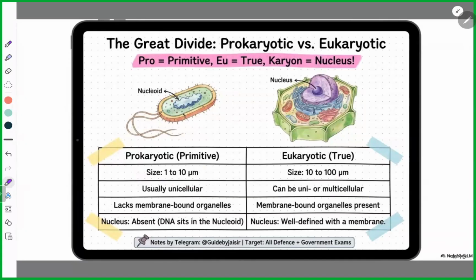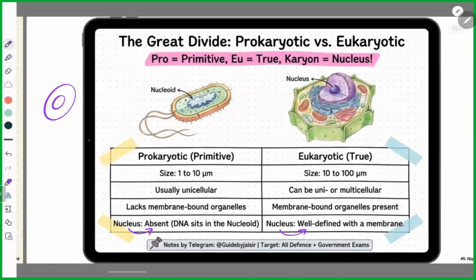Then, these prokaryotic cells are primitive and do not have a nucleus. Remember, they do not have a nucleus. Now, what does it mean? It is written here that the nucleus is absent. Now, what is a nucleus in a cell? If I draw a cell here, this is called the nucleus. The nucleus contains DNA.